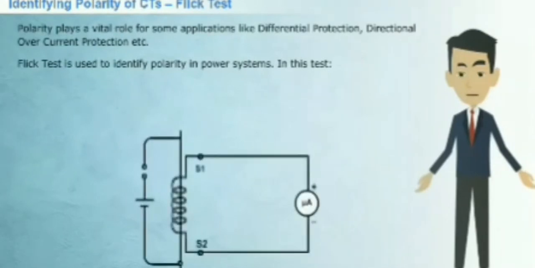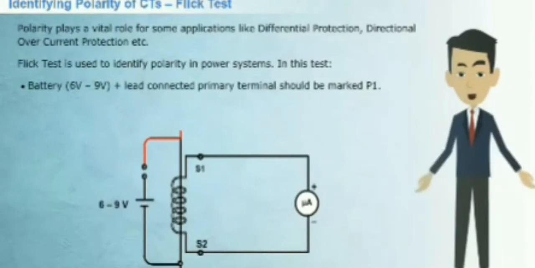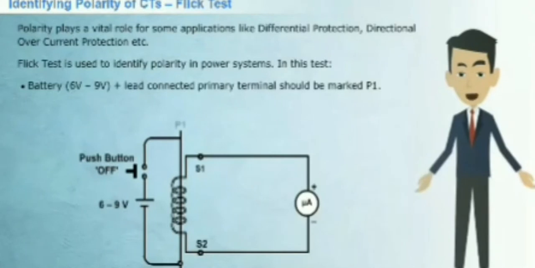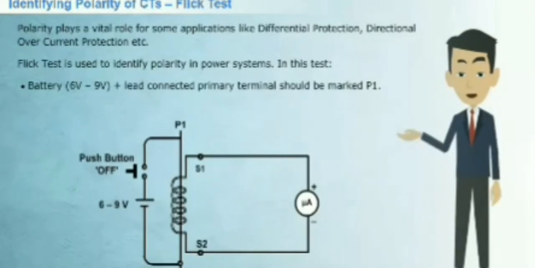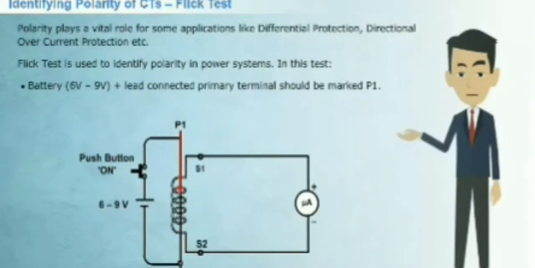For this test, a battery of 6 to 9 volts is taken and its positive terminal is connected to any one terminal of the CT primary through a push button. This point is named P1 and the negative side is named P2. So, when the push button is on, the direction of current flow is from P1 to P2.